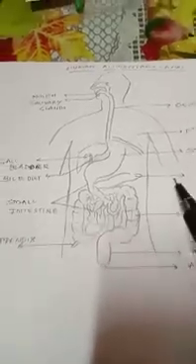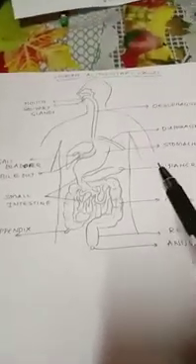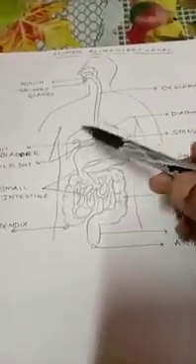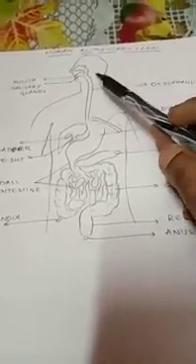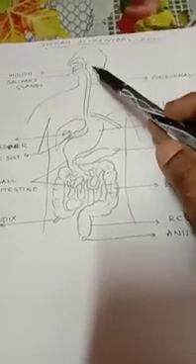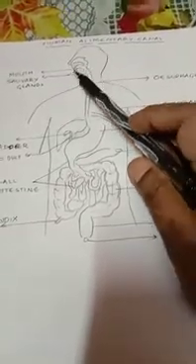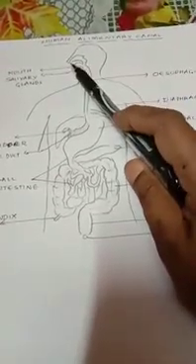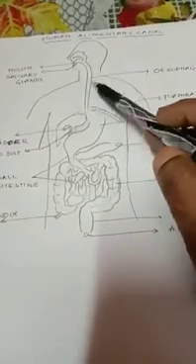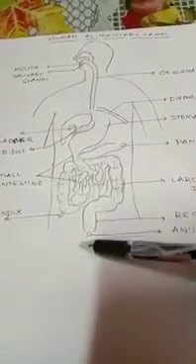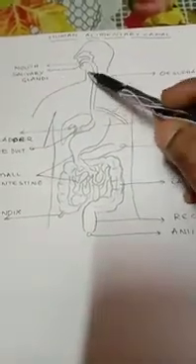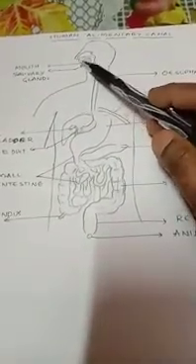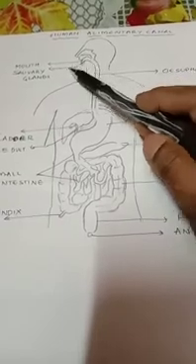Before that, let us look at the structure of the human alimentary canal. I have already drawn and labeled the parts, so we can go into detail about which parts are involved. The alimentary canal starts from the mouth and this tube-like structure ends at the anus. The mouth has teeth inside, and a tongue along with the salivary glands.